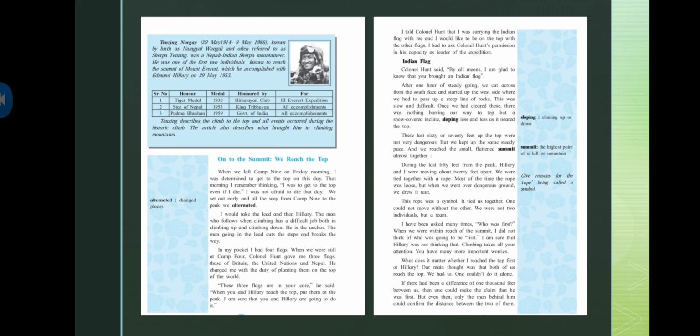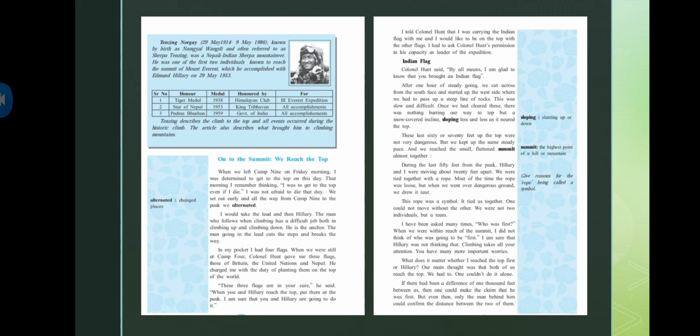These last 60 or 70 feet up to the top were not very dangerous, but we kept up the same steady pace and we reached the small flattened summit almost together. Now, what he's saying, these last 60 or 70 feet were not that difficult or dangerous, but we kept the same speed. We were not moving too fast or too slow. We kept the same speed, and we reached the small and flattened